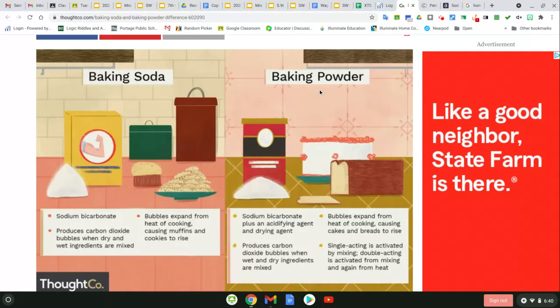Whereas baking powder is made up of sodium bicarbonate and other ingredients. So when it says plus an acidifying agent and a drying agent, well, you've got more ingredients there. That makes it a mixture. So baking soda, one molecule, one compound, substance, there's that S. Baking powder, which is a mixture. So I just wanted to clarify that.